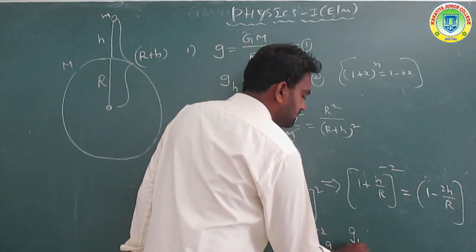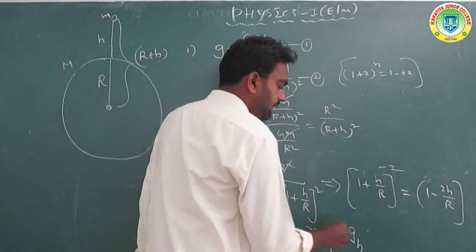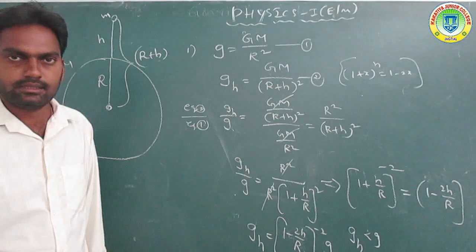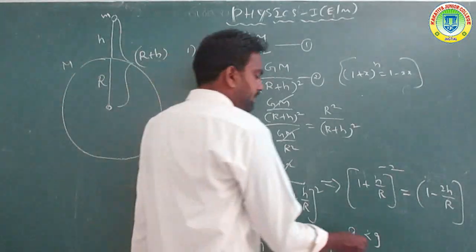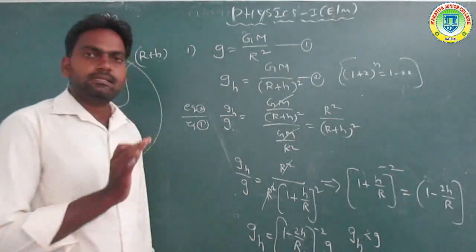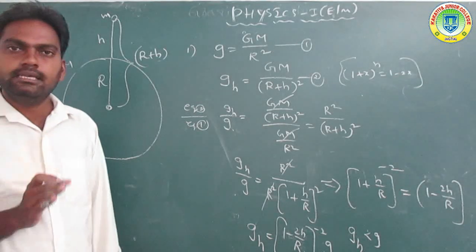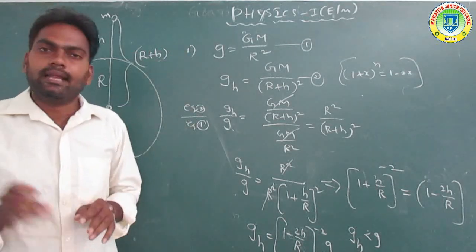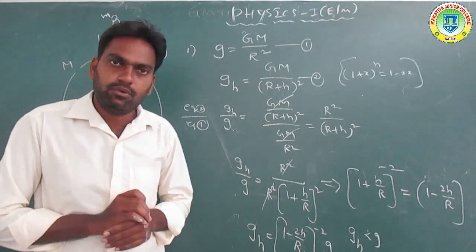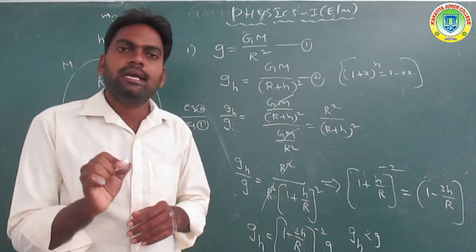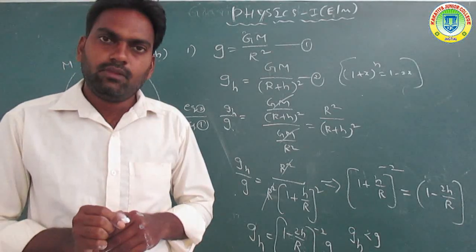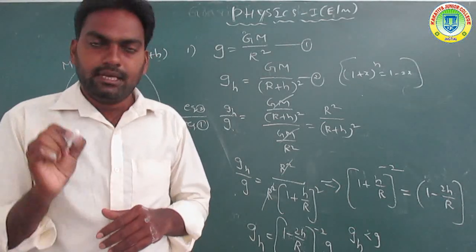So g_h is less than g on the surface of the earth. That means our conclusion is that the g value above the surface of the earth is gradually decreasing. The g value decreases with height above the surface of the earth.